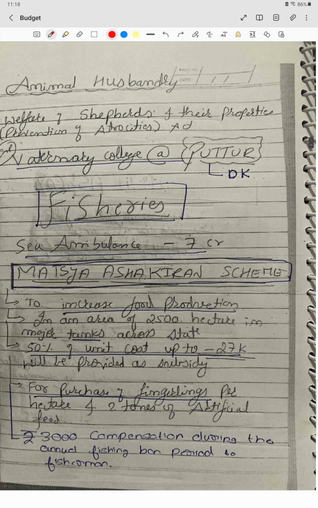Then we have the Matsya Asha Kirana scheme. What does this mainly aim to promote? This mainly aims to increase food production, especially of fisheries, by providing around 27,000 rupees or 50% cost subsidy to construct the tanks, and also to purchase fingerlings, that are small baby fish.